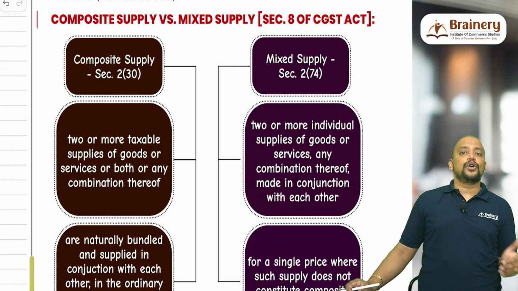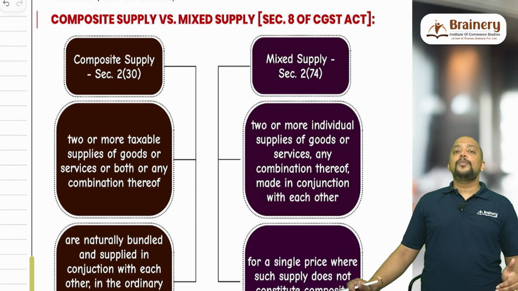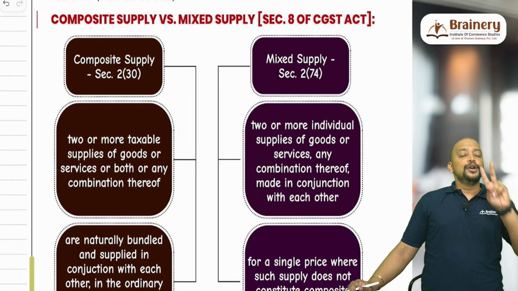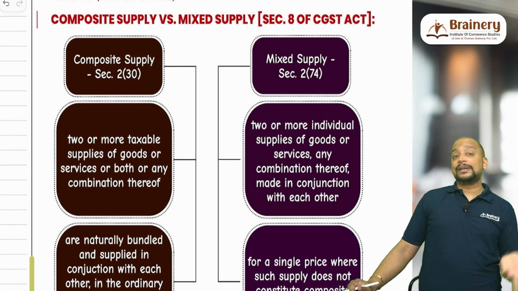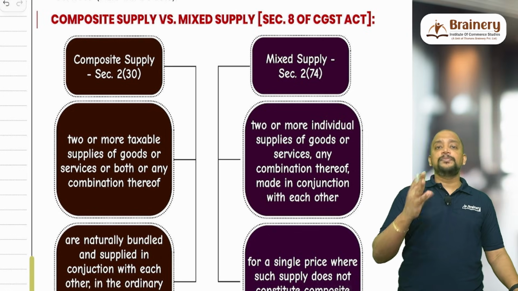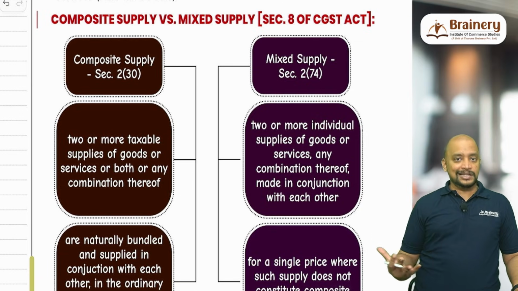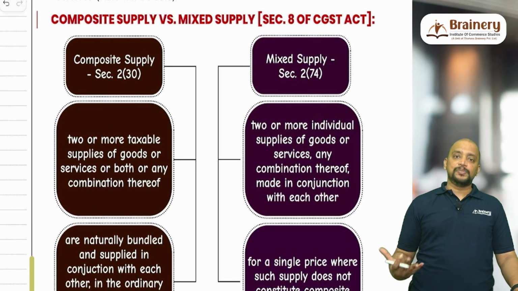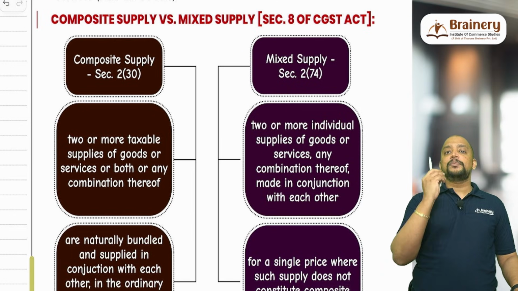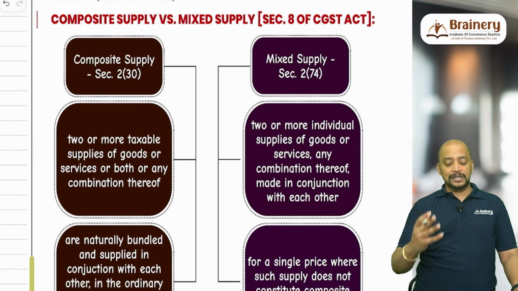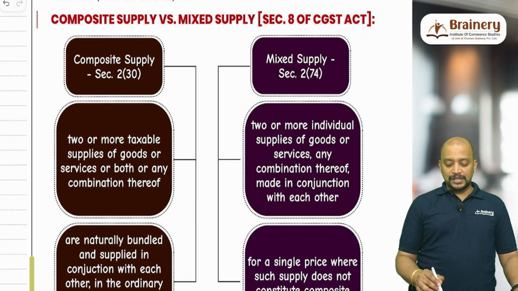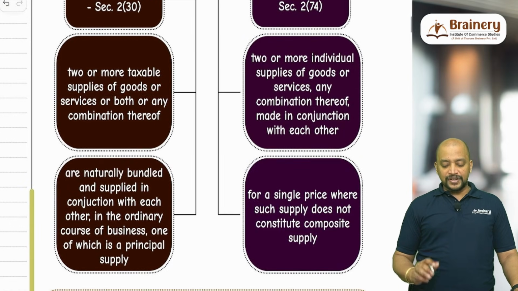Section 8 talks about composite supply and mixed supply. Composite supply definition you need to remember: two or more supplies, what supplies? Taxable supplies, naturally bundled in the ordinary course of business, meaning one cannot be supplied without the other, wherein one of which is a principal supply. So there is a predominant element in the transaction, that is the principal supply. Then it will be called a composite supply.